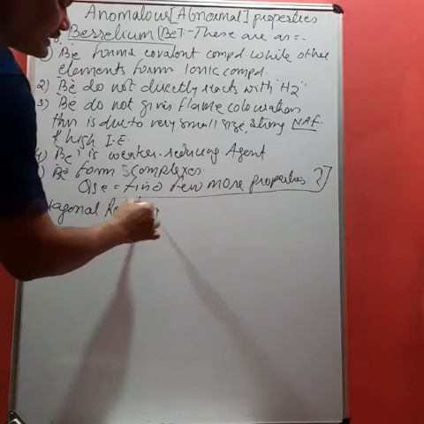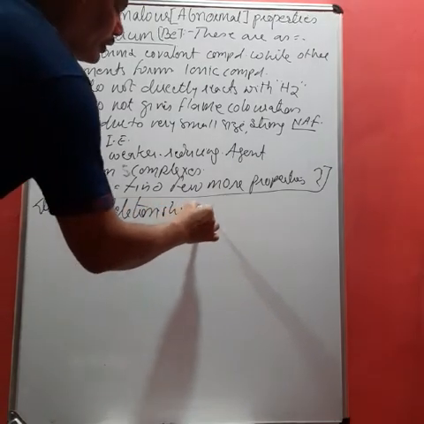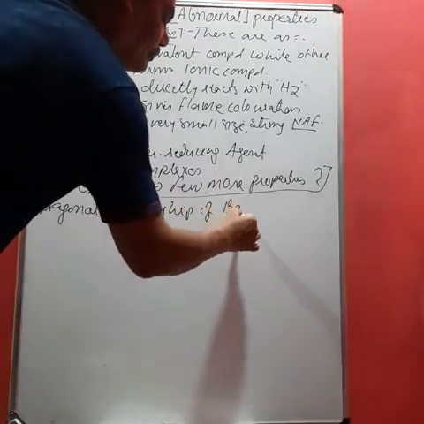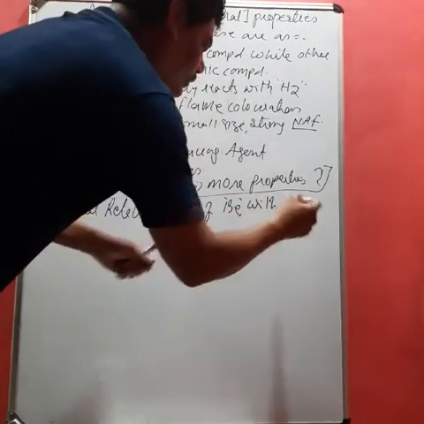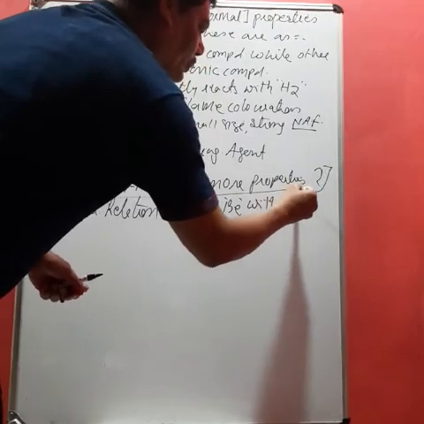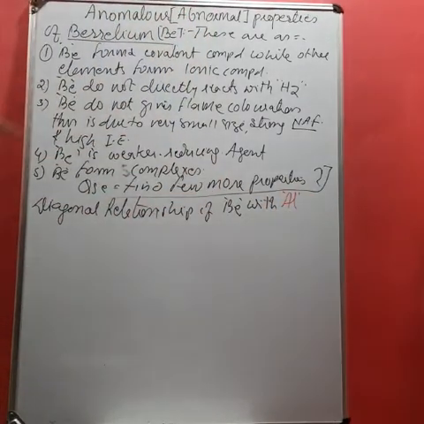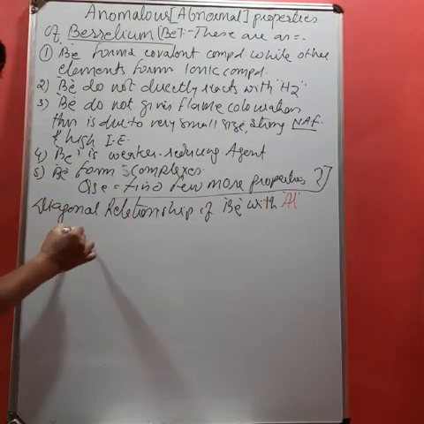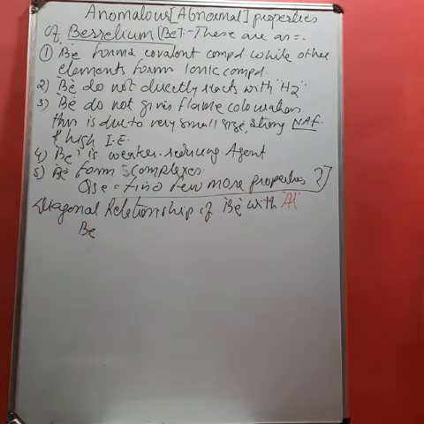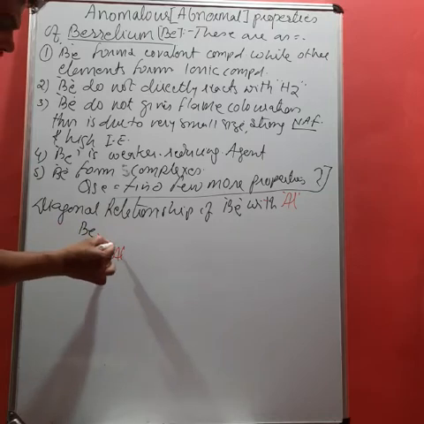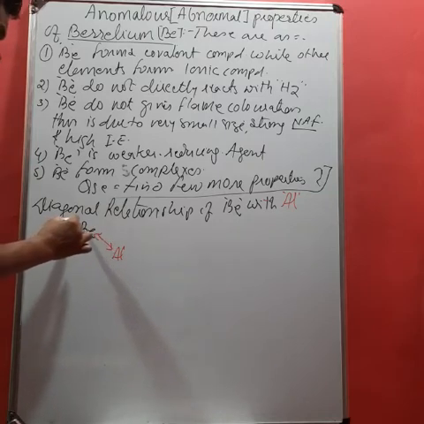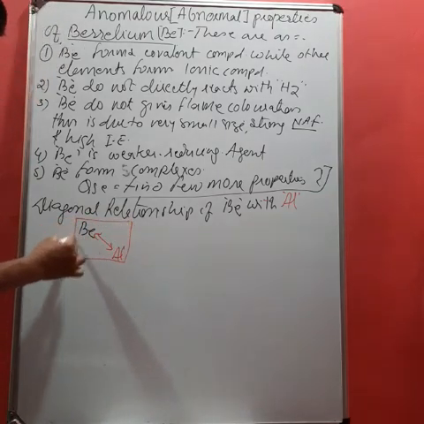Diagonal relationship of beryllium with what? Aluminium. Now student, you know that if you position beryllium and magnesium, beryllium is present in the second group and belongs to the second period, while aluminium belongs to the third period and 13th group. So this relationship is known as what? Diagonal relationship.